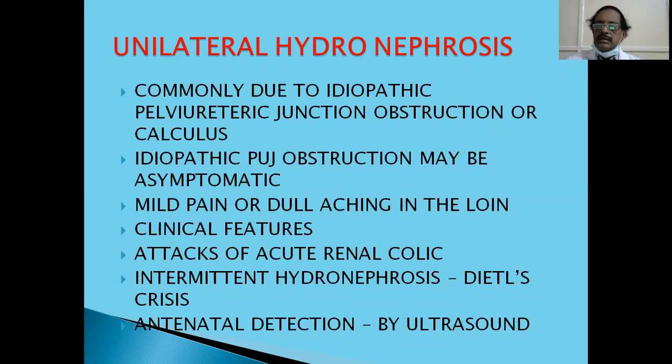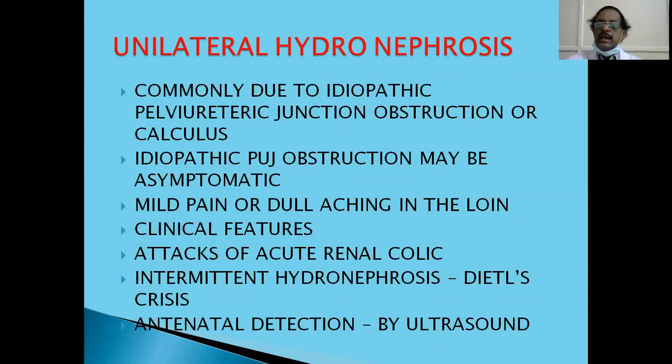Acute renal colic is not very common unless there is a calculus, stone, or some clot, hematuria clot. And there is one condition called intermittent hydronephrosis. Hydronephrosis is there, it disappears and again appears. This is called Dietl's crisis. We will discuss it because it's an important short note for you.